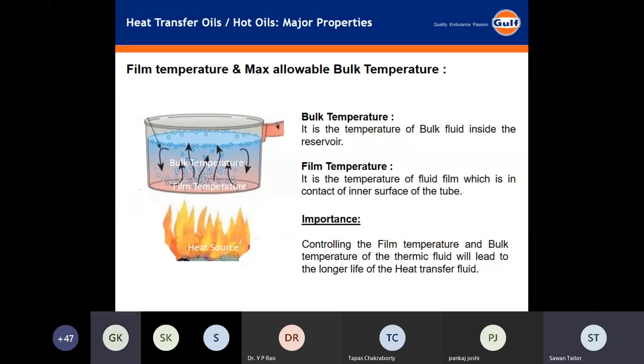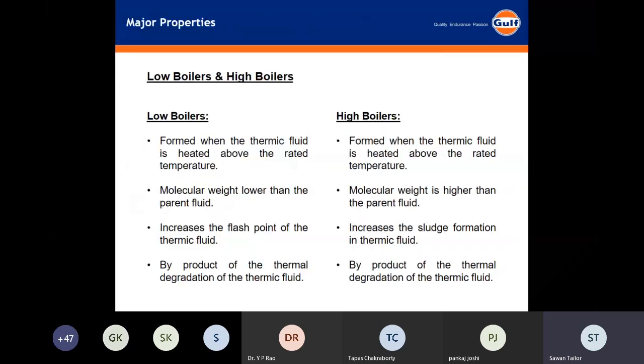The next important thing is low boilers and high boilers. These are molecular chains which are formed when the system runs at higher temperatures. Low boilers are formed when thermic fluid is heated above the rated temperatures.